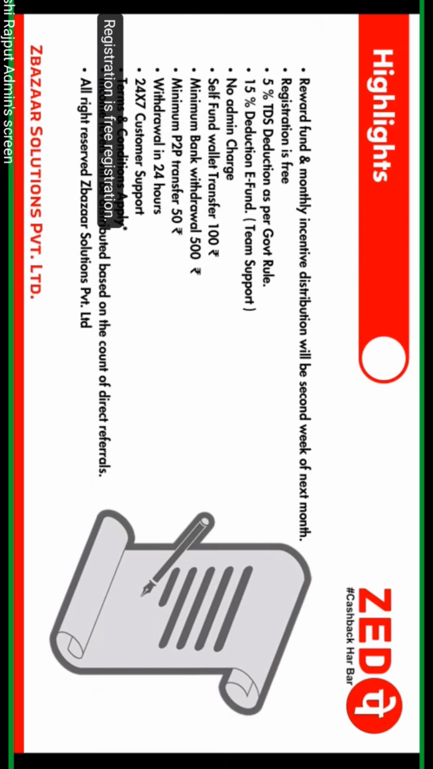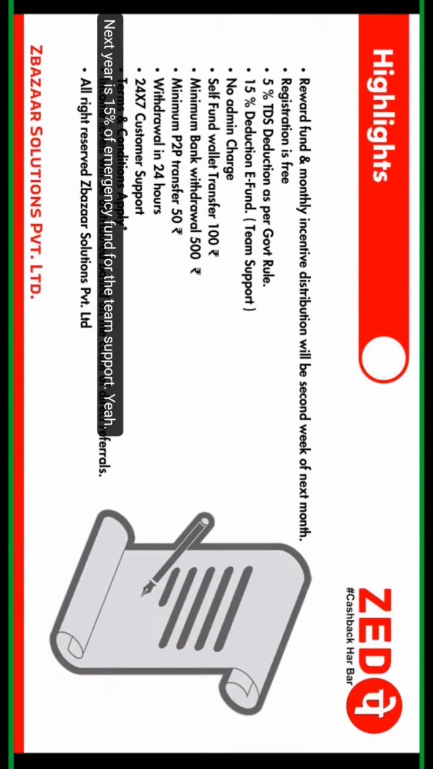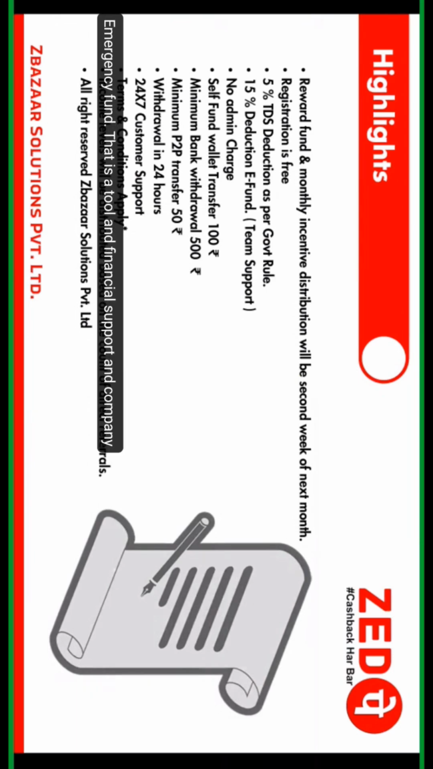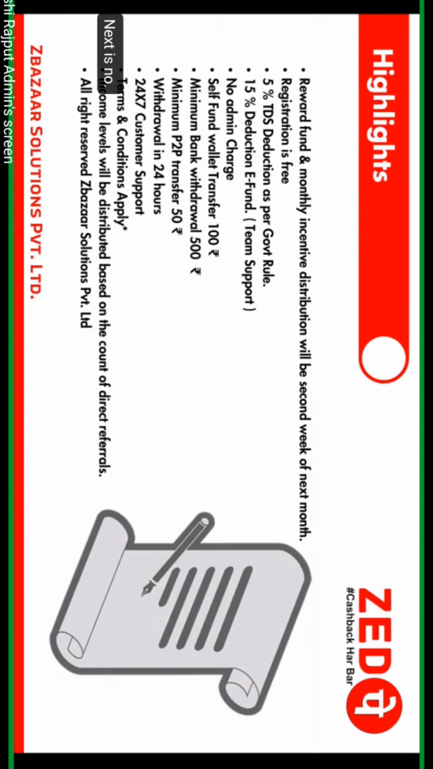5% is deducted as per the government rule. Next is a 15% deduction for the emergency fund for team support, which is for Raksha Bandhan financial support, company events and management. Next, there is no admin charge of any kind.